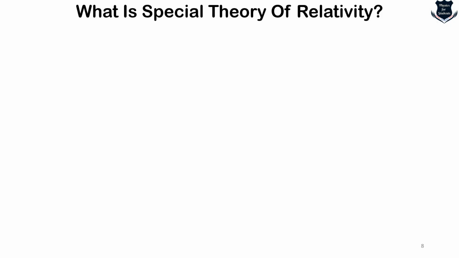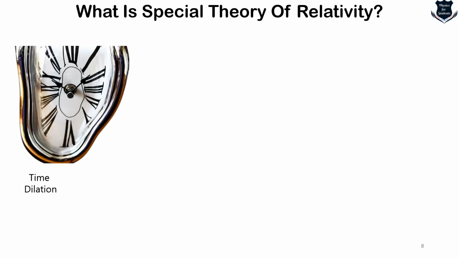Coming up into the next part of our video. The first thing that came across is time dilation, that time runs slower for objects in motion relative to an observer. If you imagine two clocks, one zooming by you on a spaceship, another resting on the Earth, according to you, the clock on the spaceship will tick slower.